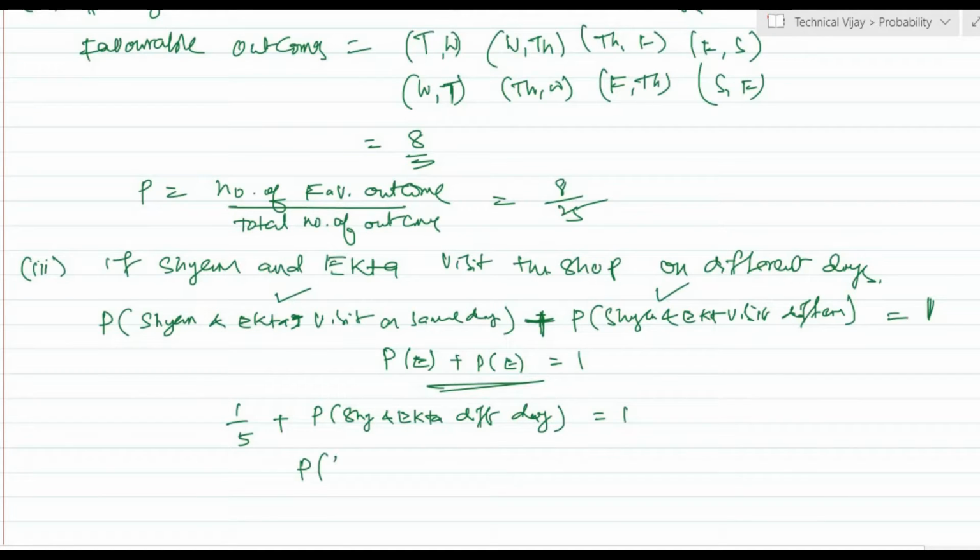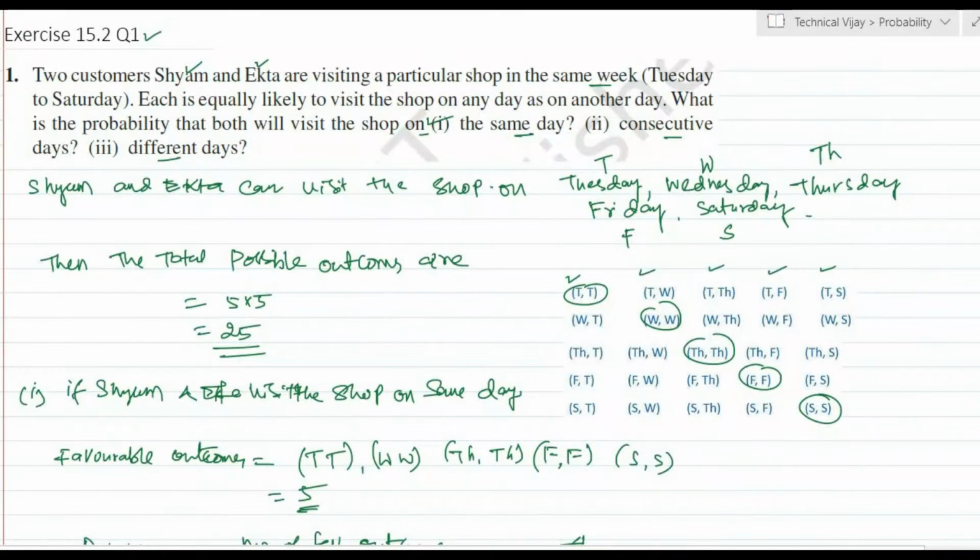Then the probability of Shyam and Ekta visiting on different days is equal to 1 minus 1 by 5, which is 5 minus 1 by 5, that is equal to 4 by 5. Okay, this is the solution. We will go for the next one.